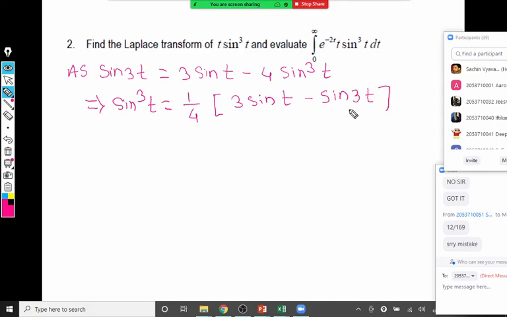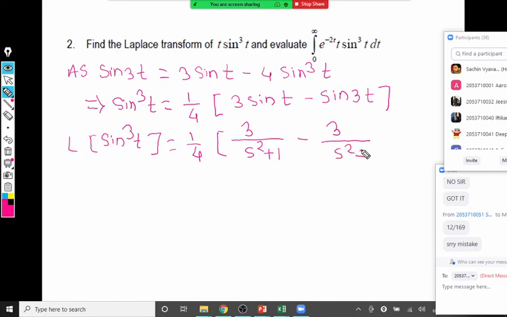Okay, 12 by 169 is not a correct answer, I think. So we get the Laplace of sine cube t now. One by 4 as it is, this is 3 upon s square plus 1 minus 3 upon s square plus 9, and this is our F(s).